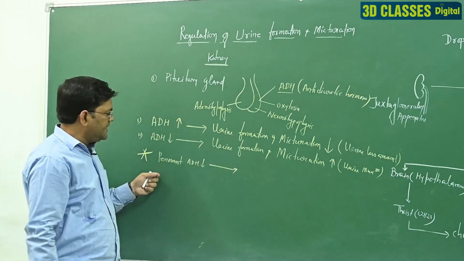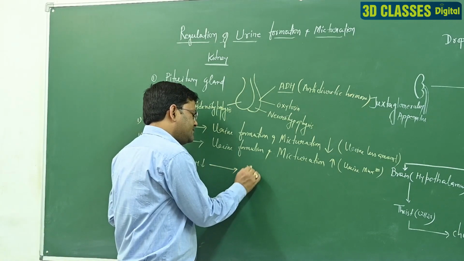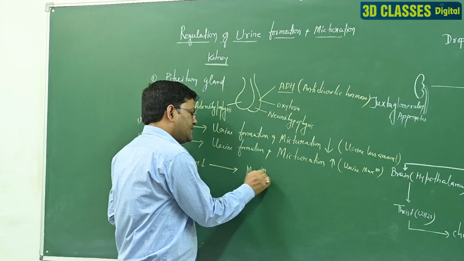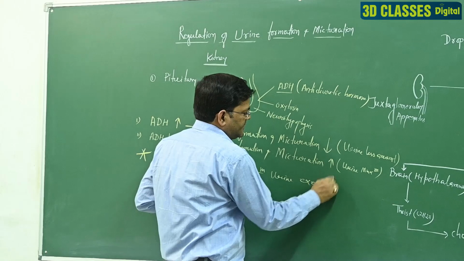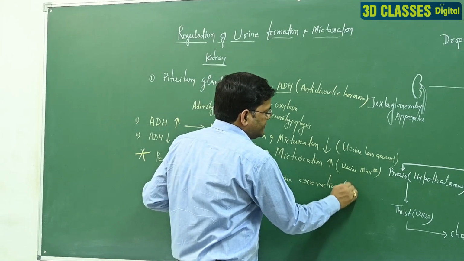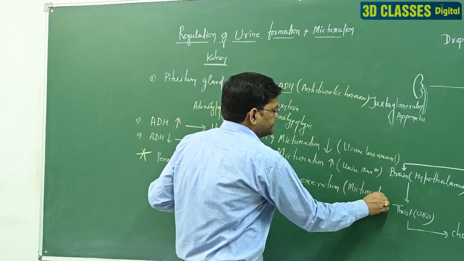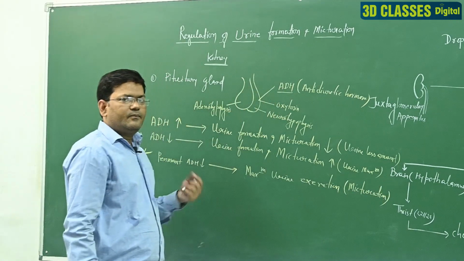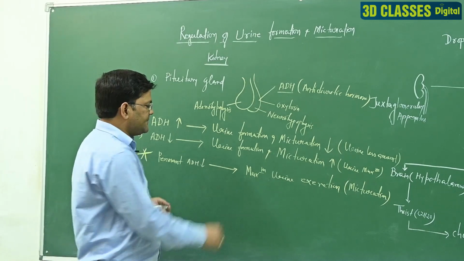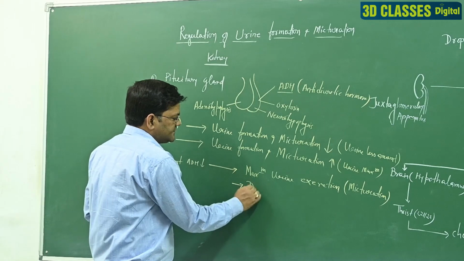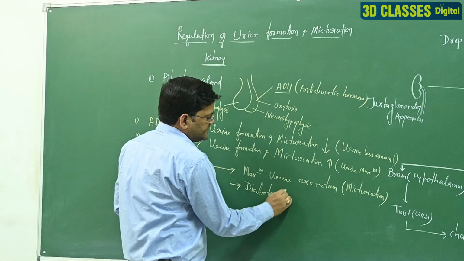If in any person the ADH level is permanently down, then there is maximum urine excretion, that means micturition is maximum. They go to the toilet at 5 to 10 minute intervals, and this type of disease is called diabetes insipidus.